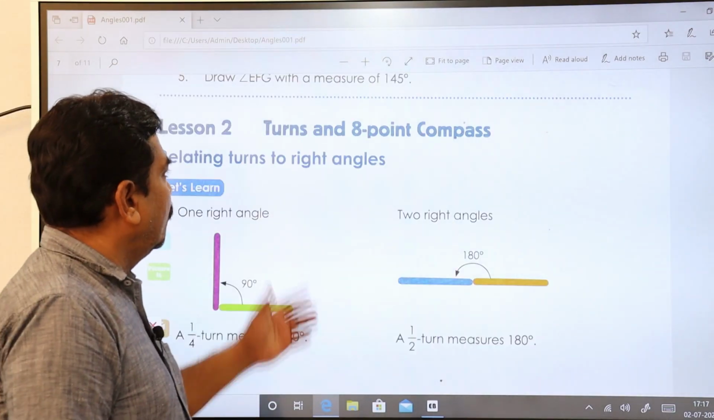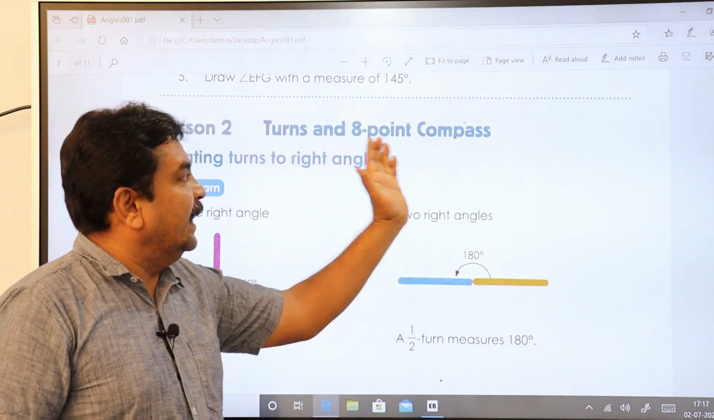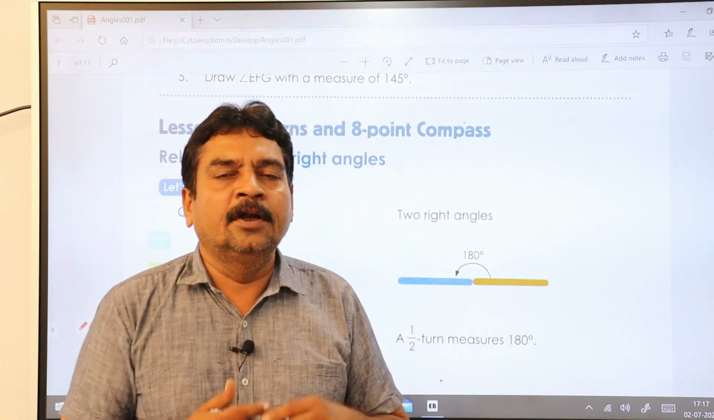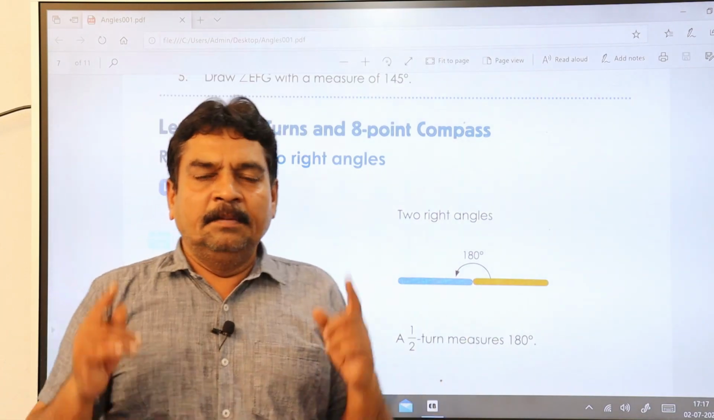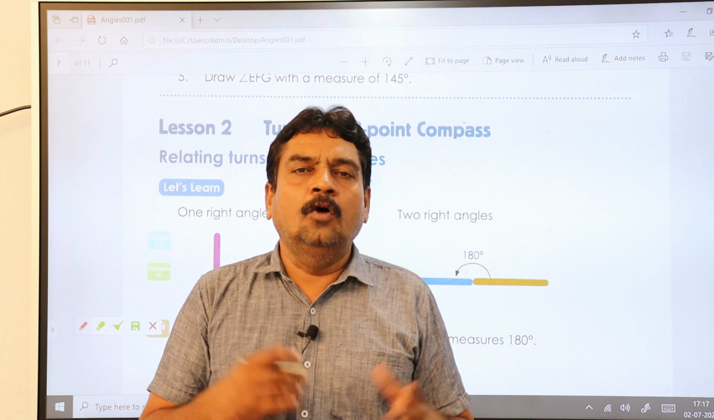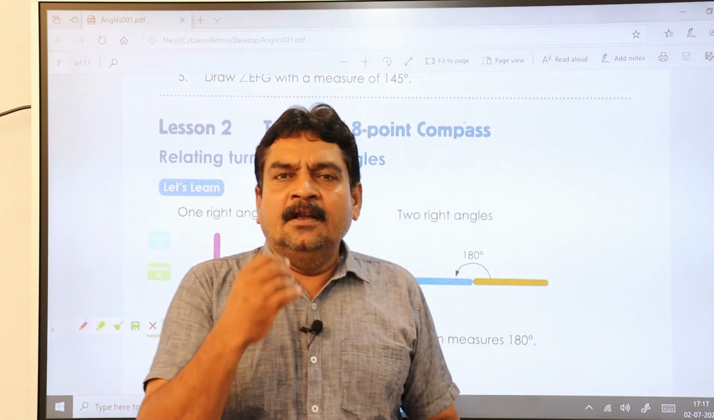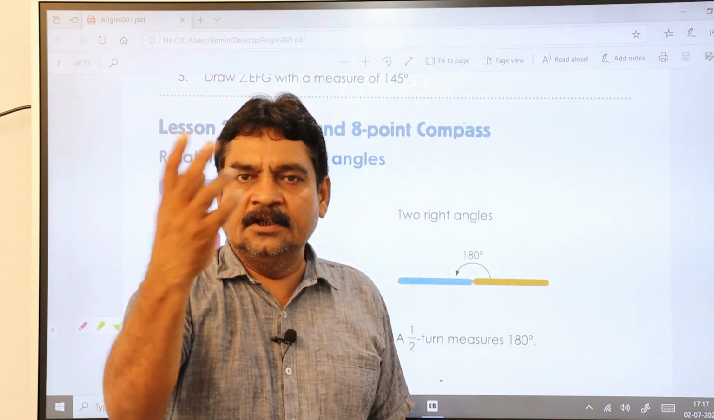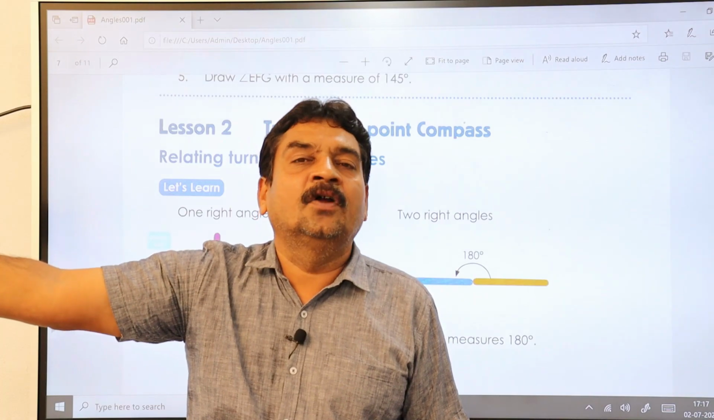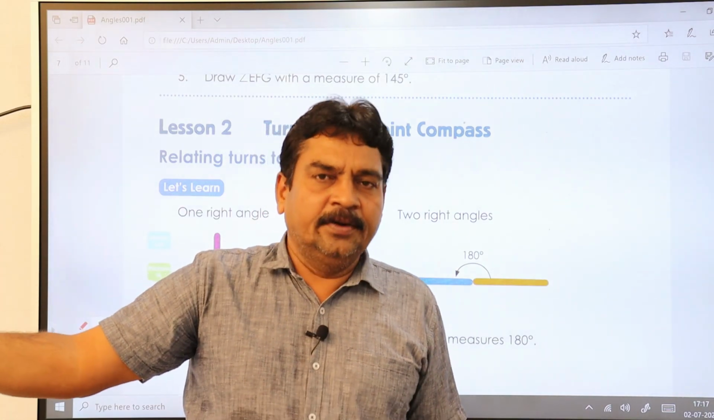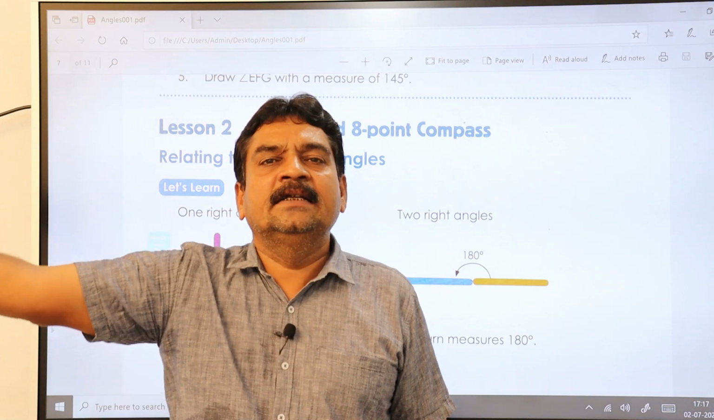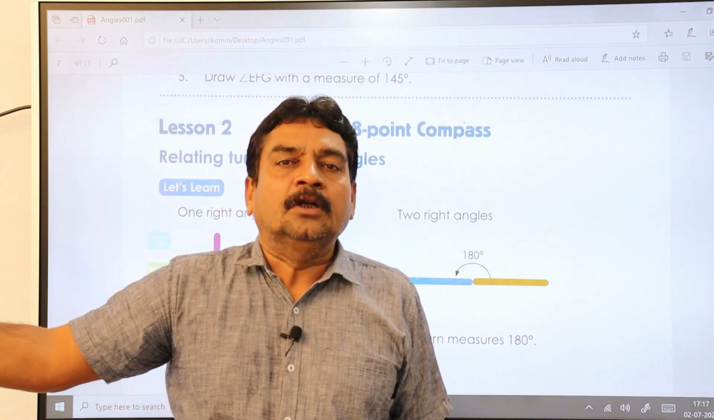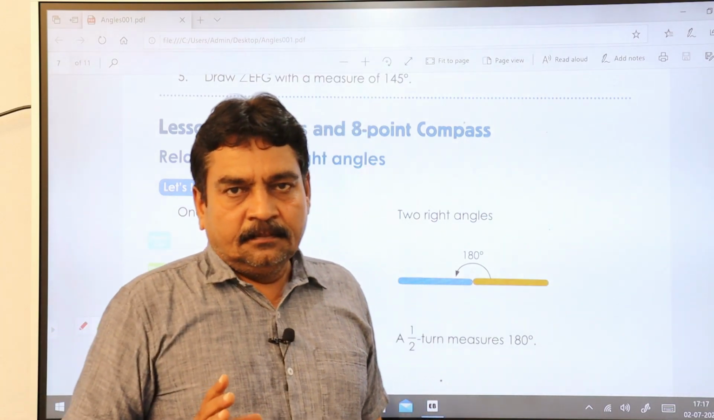Remember this. Before going to turns and the 8-point compass, I'll tell you how to find directions. Remember one important thing: when your face is towards north, your right hand side is always east. Or you can say, when your right hand side is east, then your face shows the direction north. Remember this always, right?